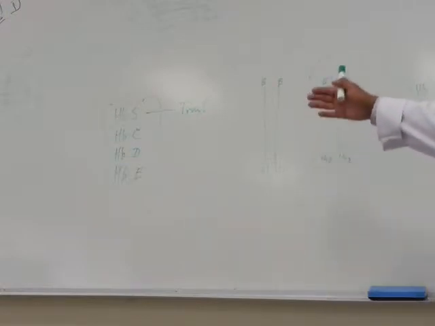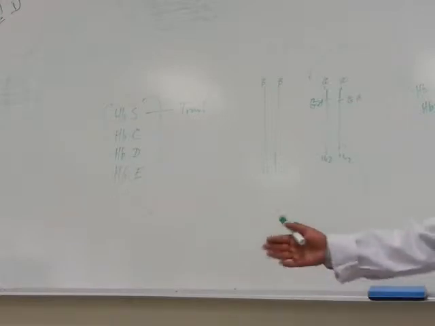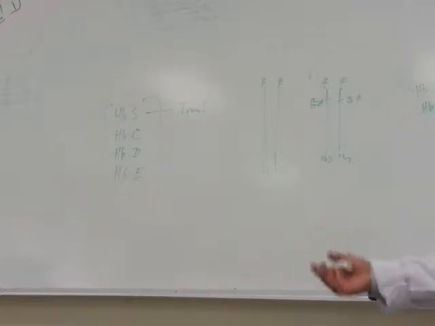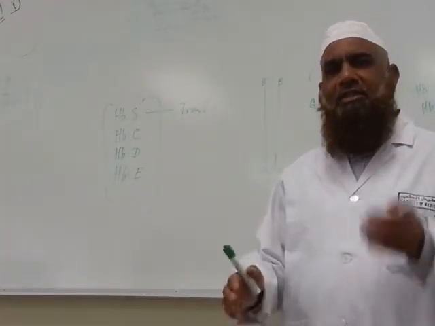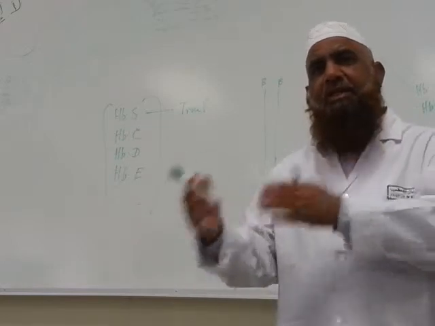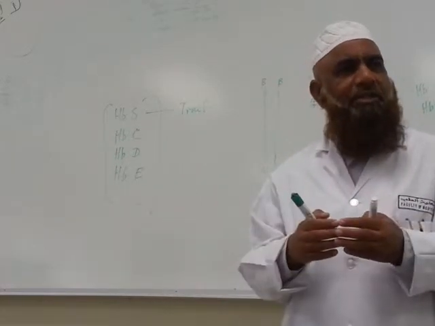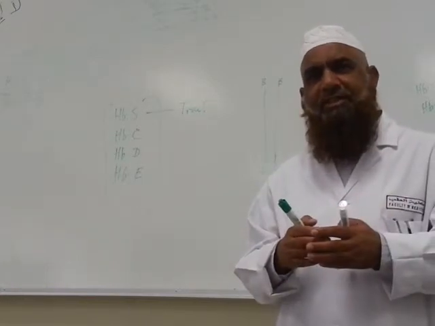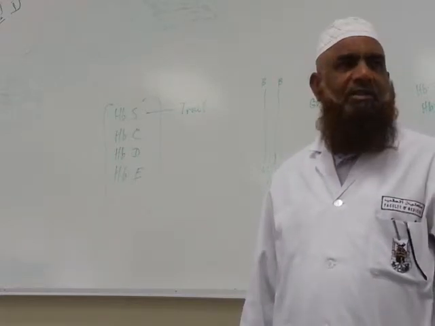Now hemoglobin S and C are more severe diseases than D and E. E heterozygous, you can say a carrier, or clinically no problem. E or D are like that, not like this. So this is variable in different diseases. But generally speaking, homozygous is a more serious disease, heterozygous a less serious disease.